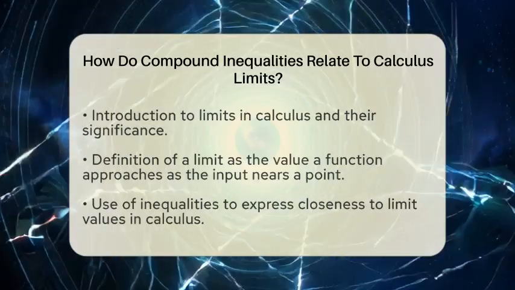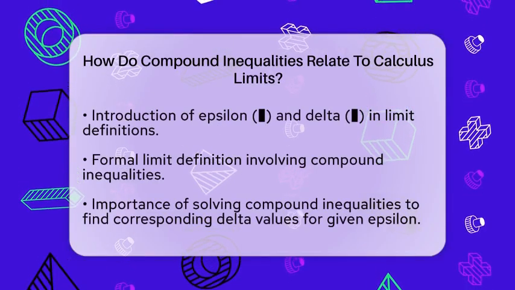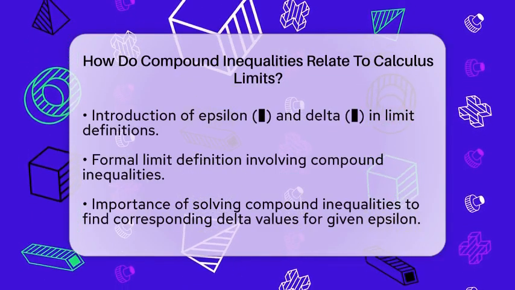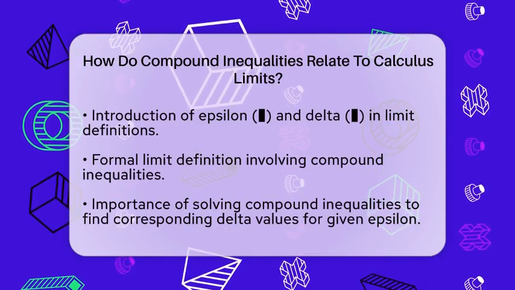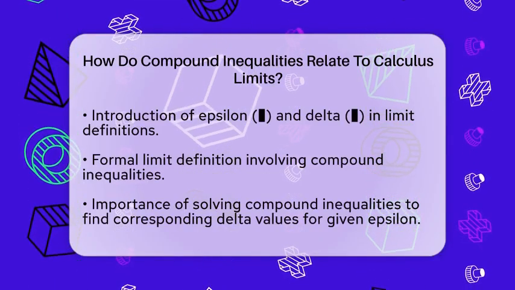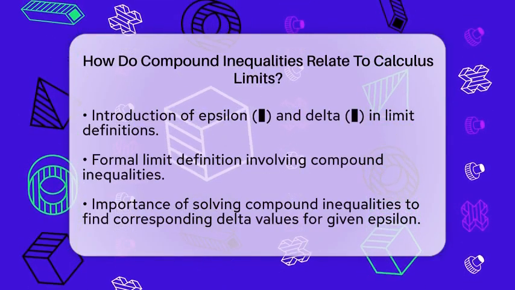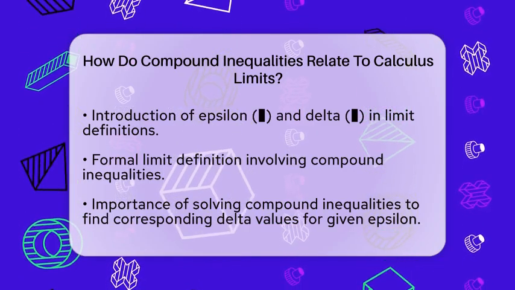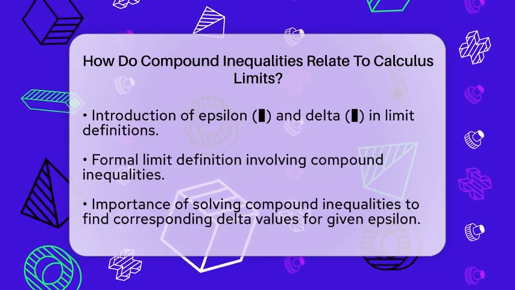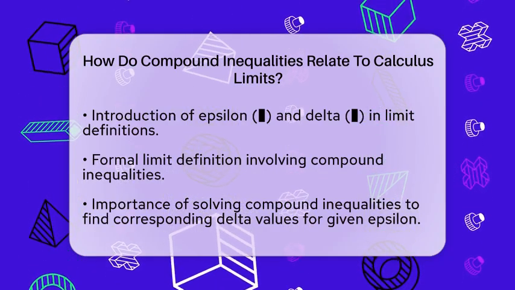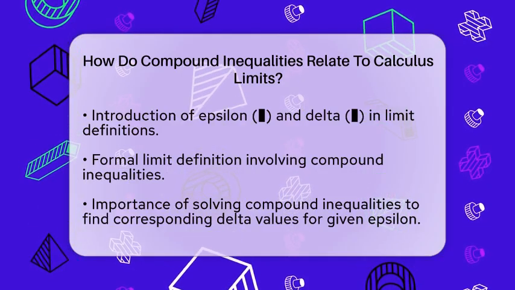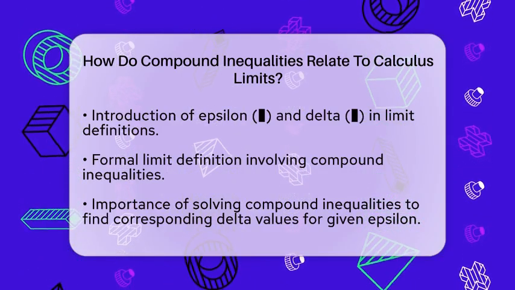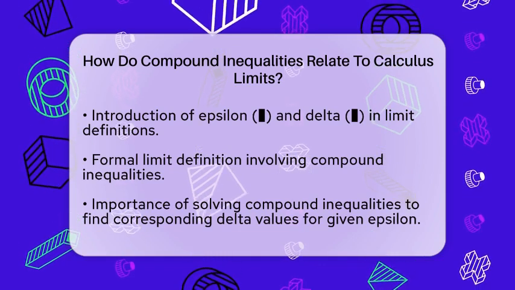We write it as the absolute value of x minus c is less than delta, and the absolute value of f of x minus L is less than epsilon. Here, the compound inequality with "and" ensures that both conditions must be satisfied at the same time. This means the input is close enough to c, and the function value is close enough to L. Solving these compound inequalities helps us find the delta that corresponds to a given epsilon, making the limit precise. This is where the connection between compound inequalities and limits becomes clear.